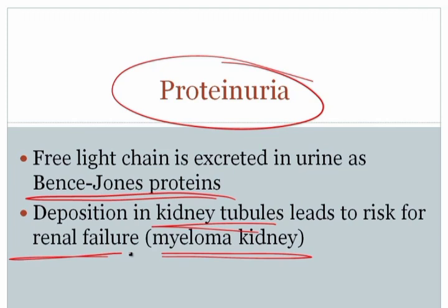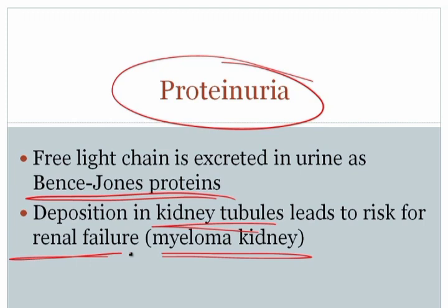So basically, if we wanted to summarize the problem with the light chain, what we could say is that the light chain goes into the blood and deposits as amyloid, goes into the urine and comes out as Bence-Jones proteins, and deposits in the kidney itself, which results in renal failure. And that is an overall summary of multiple myeloma. And again, the way I think about it is that you've got a neoplastic proliferation of plasma cells, and the plasma cells are overproducing various substances which then give clinical findings.